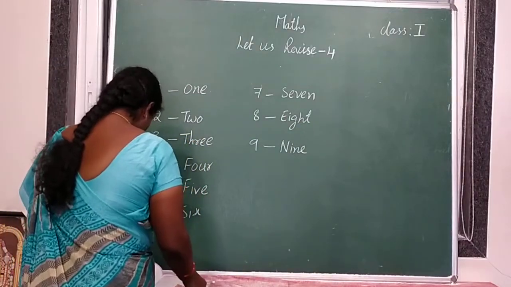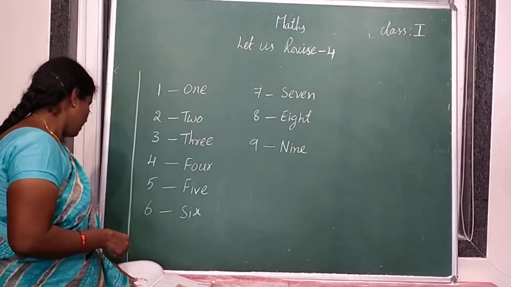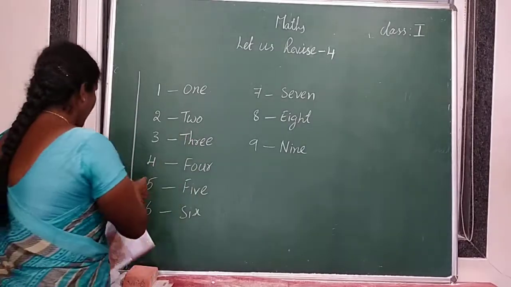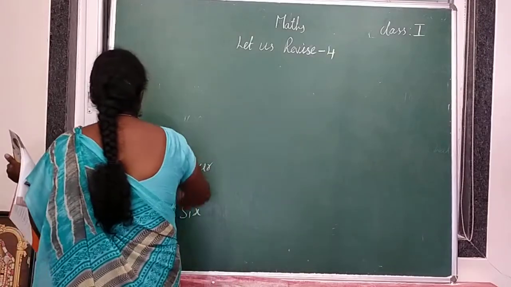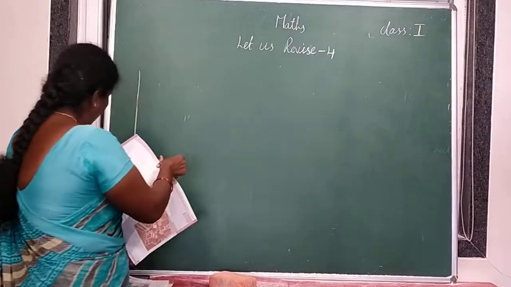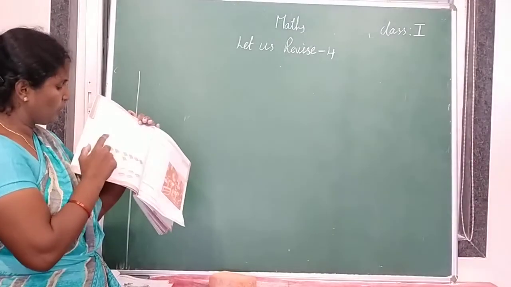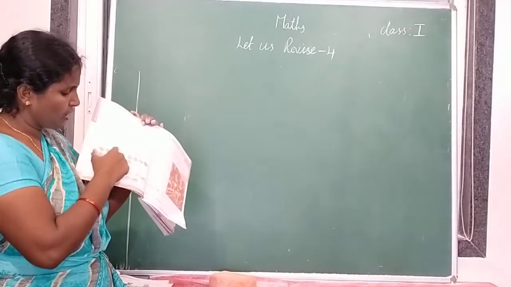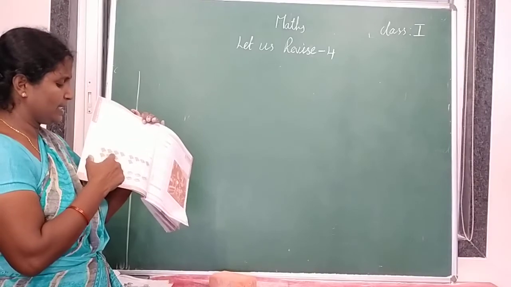Once open page number 9 in your workbook. Which picture shows 5 books? Here two pictures are there, and in the two pictures, books are given. How many books are there in the first picture? Tick the correct option. Which picture shows 5 books? So the first picture shows how many books? 1, 2, 3, 4, 5, 6, 7.